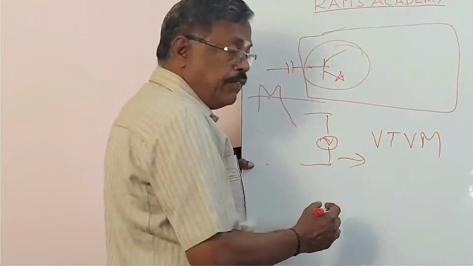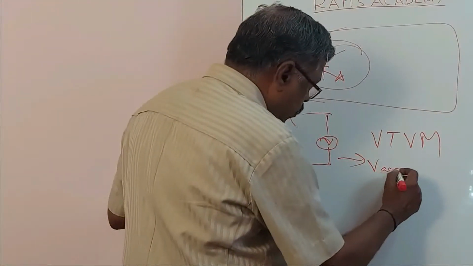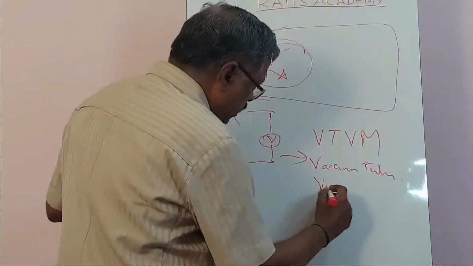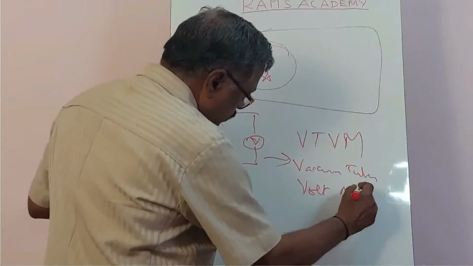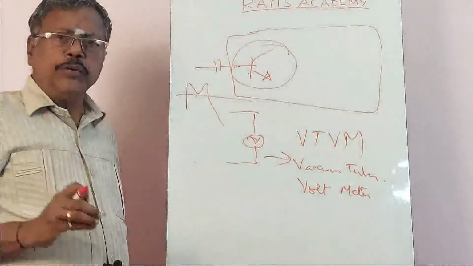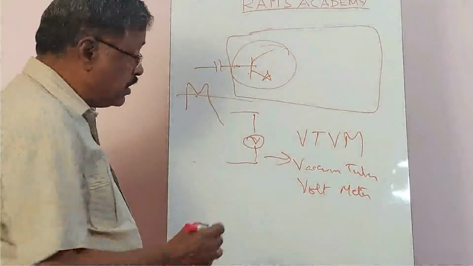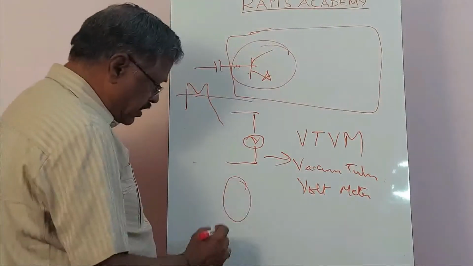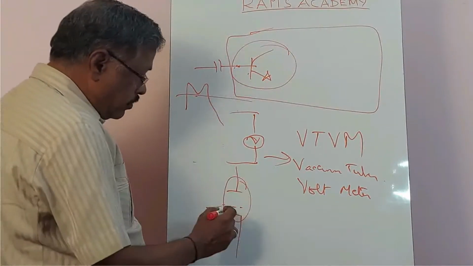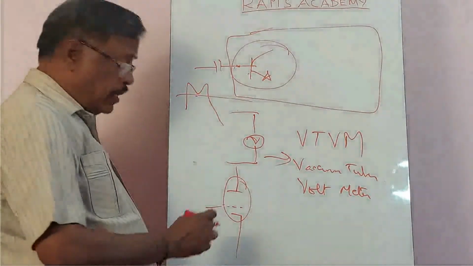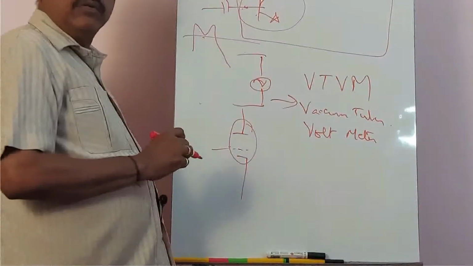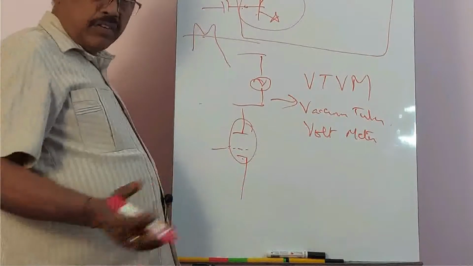The expansion for VTVM is vacuum tube voltmeter. Vacuum tube means the first stage will be like this. There may be a control grid, cathode, anode. This is a vacuum. There is no connection between the control grid and anode or cathode. Completely vacuum. They are not touching at all.